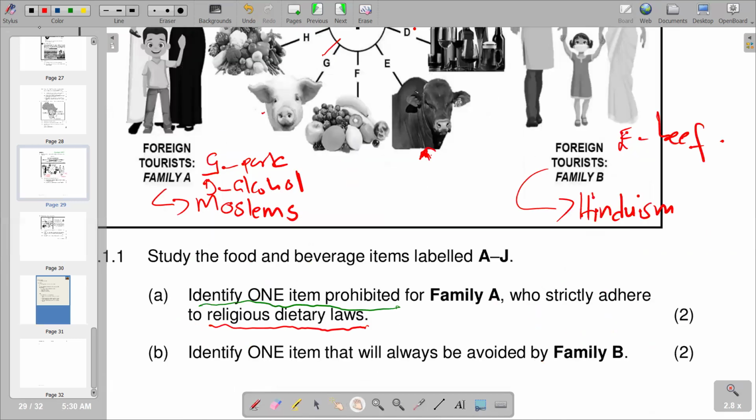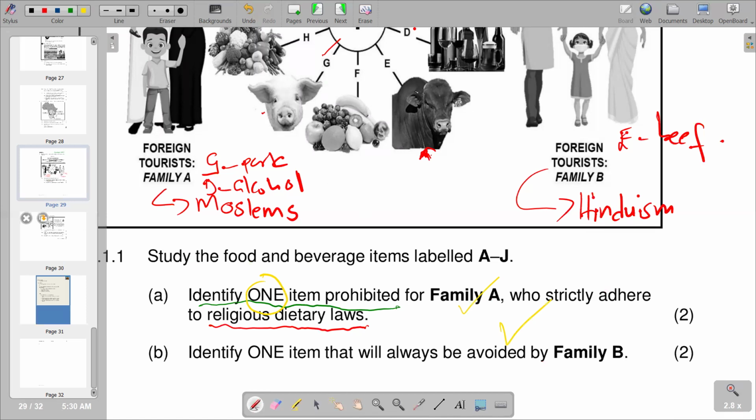Our question is asking you to identify one item. So you are just going to pick one under foreign tourist A, and under foreign tourist B, you also identify another one. Then we go to B, identify one item that will always be avoided by family B. This is exactly the same. So we have family A and family B, and we have identified both.